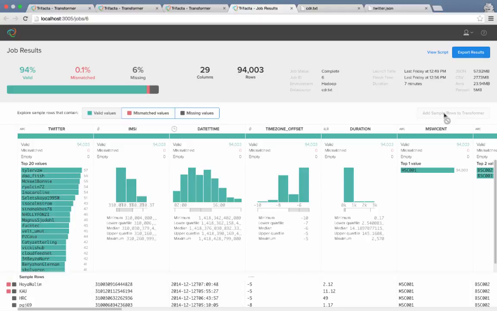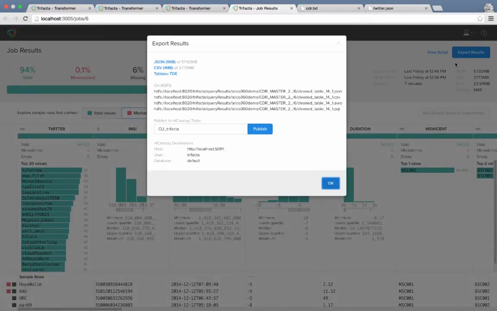I may also want to share my work with the rest of the team, or just export it so it can be used for another process, such as building the model for predictive churn. By clicking Export Results, I'm offered to export the dataset as a JSON or CSV file. I can also create a Tableau TDE file that is native to Tableau. Ultimately, I can give a name to the table that will be created in the HCatalog, which is the way to access the data through SQL and Hadoop. This will enable me to connect any BI tool supporting SQL for reporting.